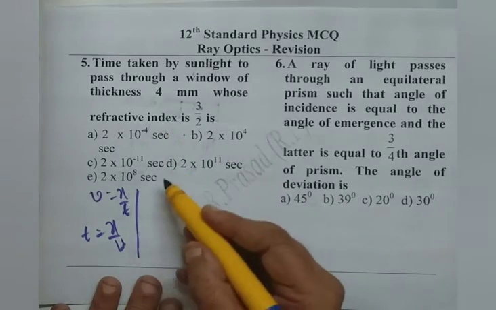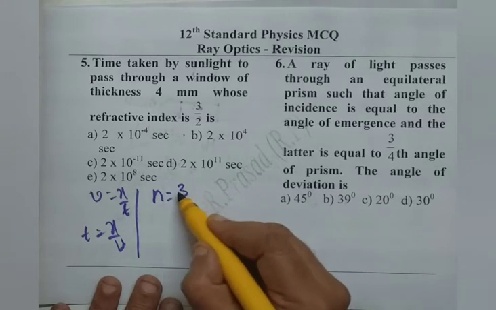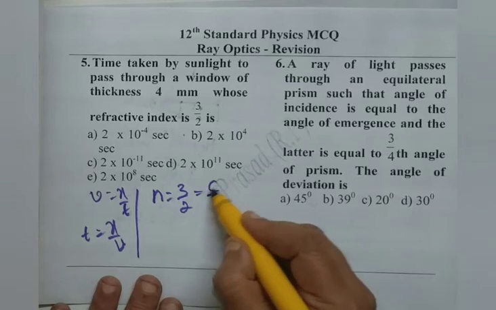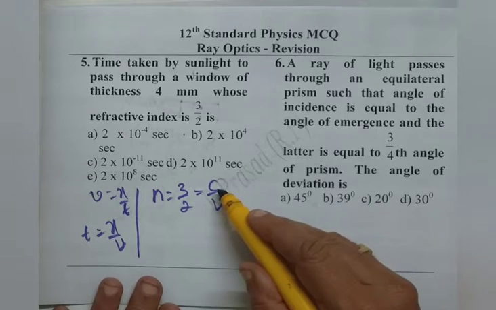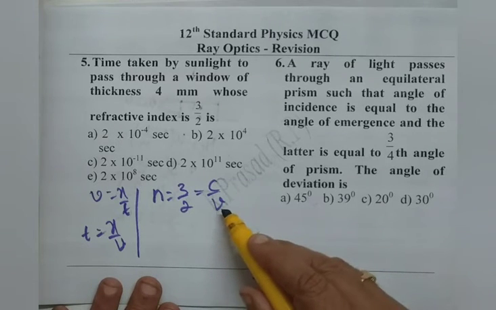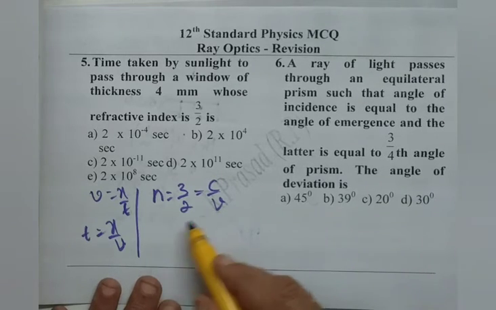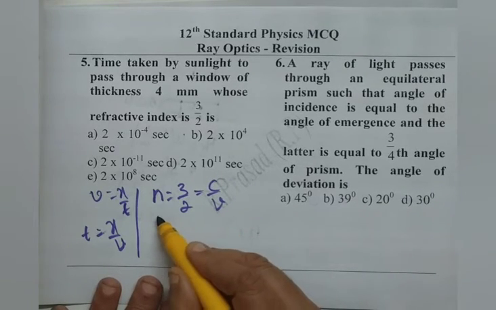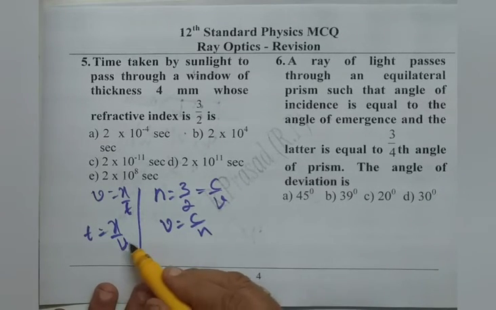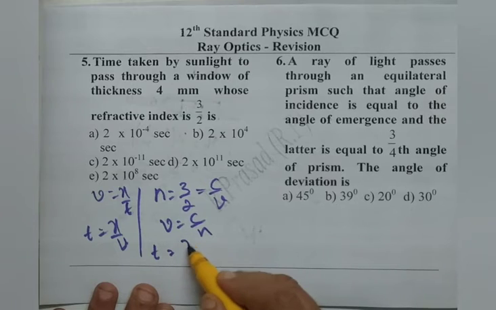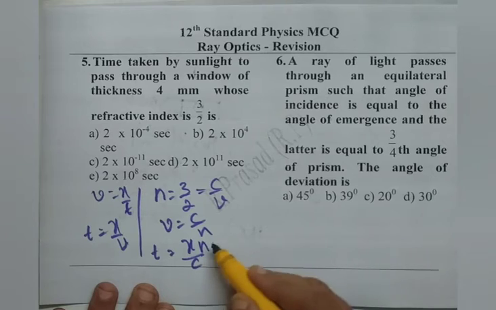X is given to be 4 millimeter. How to calculate V? Refractive index n is given as 3 by 2. But we also know n equals C by V, the velocity of light in air or vacuum to the velocity of light in the given medium. Therefore, from this we can write V as C by n, where C is the speed of light in vacuum. If we substitute for V as C by n, t gives nx by C.